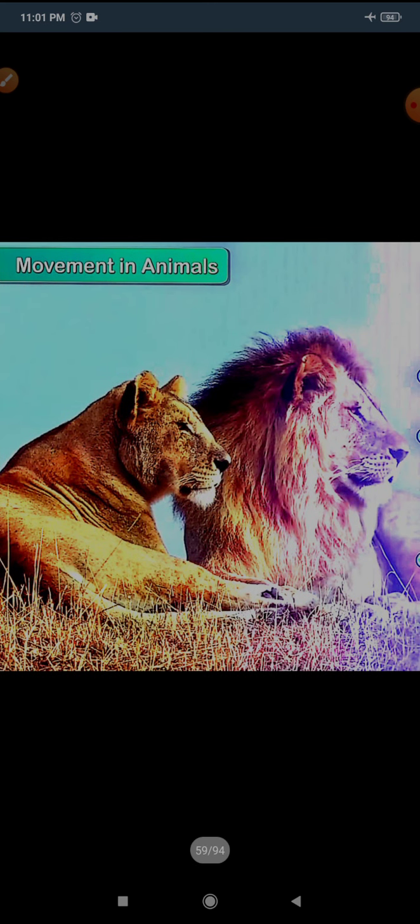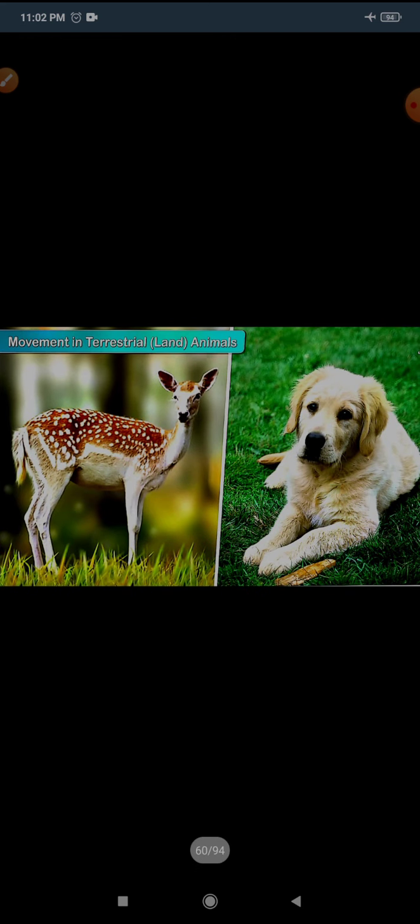The second reason is to protect themselves and their young ones during difficult climate conditions, as well as from enemies and predators. The next reason is to find suitable partners for reproduction. Now the next topic is movement in terrestrial, that means land animals.